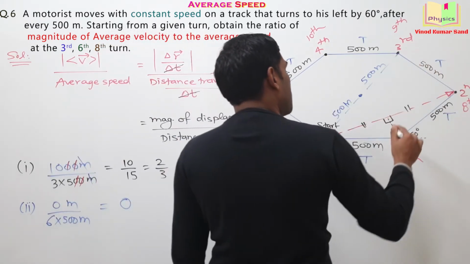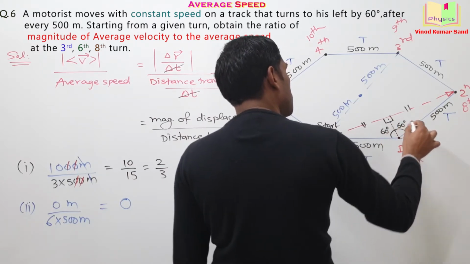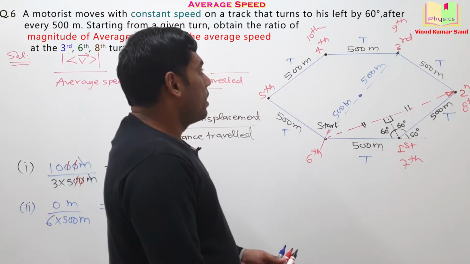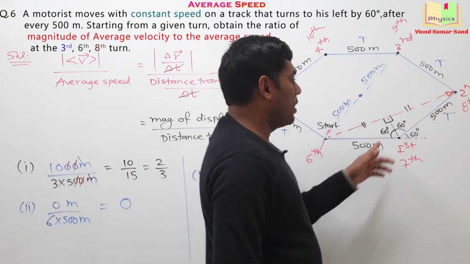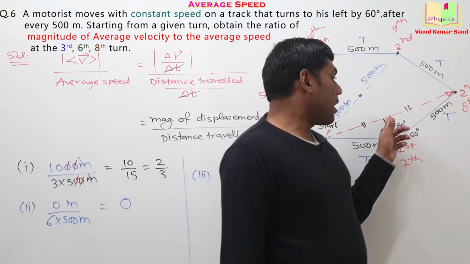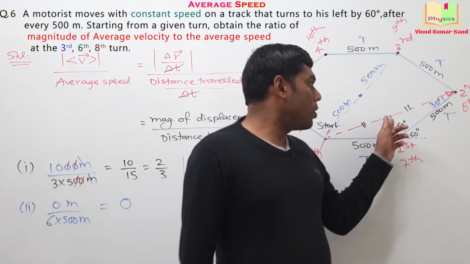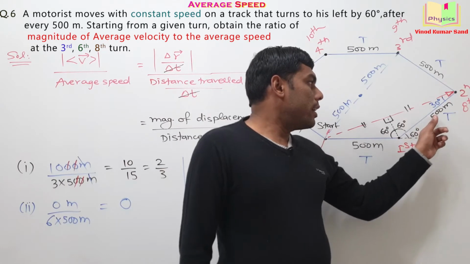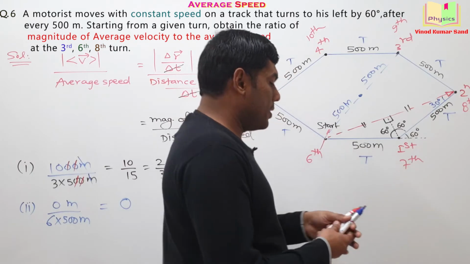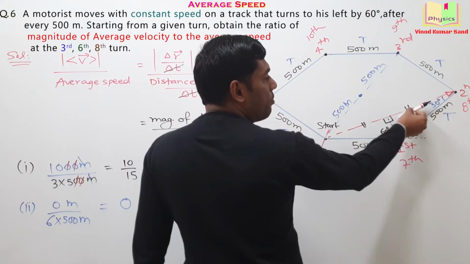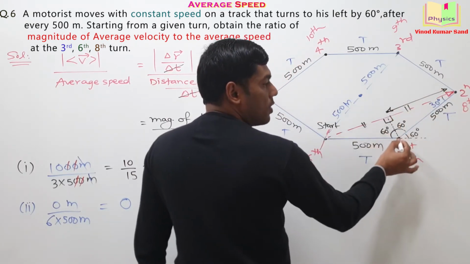Okay. How much is this angle? 60 degree. This is also 60 degree. Simple geometry. This triangle is having the angle 60 degree here. This angle is 90 degree and this angle is 30 degree. If you know all the angles of a triangle and you know the length of one side, can you find this length? It's pretty easy. I'm taking the component of 500 meter along this direction for this triangle. Pay attention. This triangle,